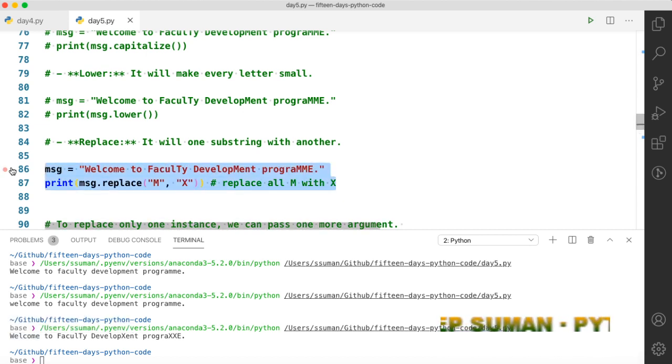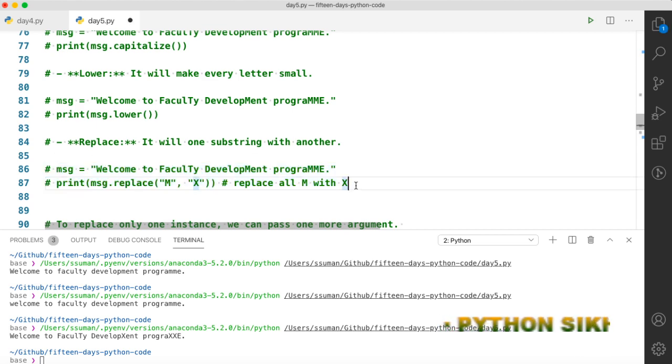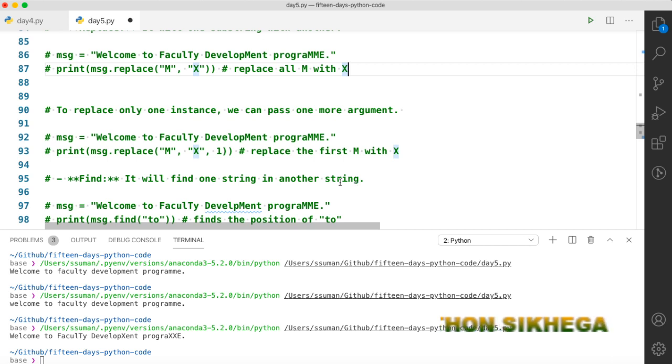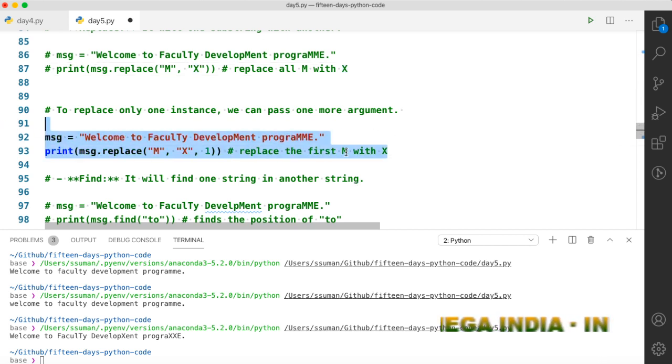So in this way you can replace one part of a string with another. The replace method has an optional argument as well. You can use 1 or remove it, 1, 2, whatever you want. If you use 1, then the first instance of this M will get replaced with x. Let's check this.